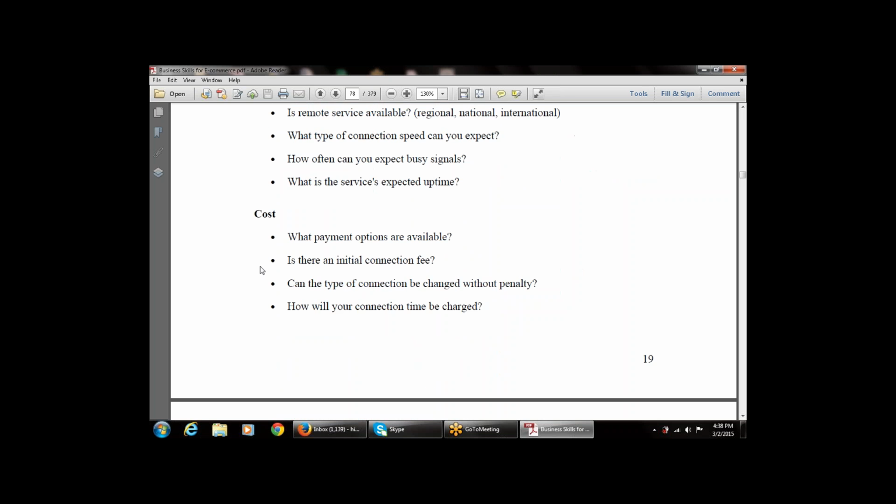Then the next question is on the basis of the cost. What payment options are available? That is, what kind of payment options are available? And what type of connection is available for the connection?